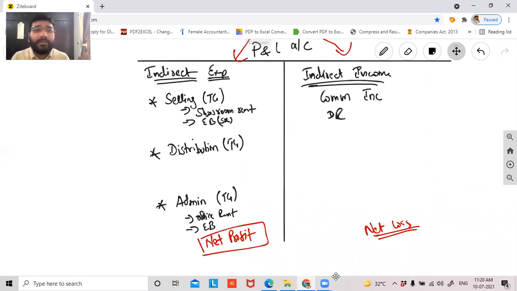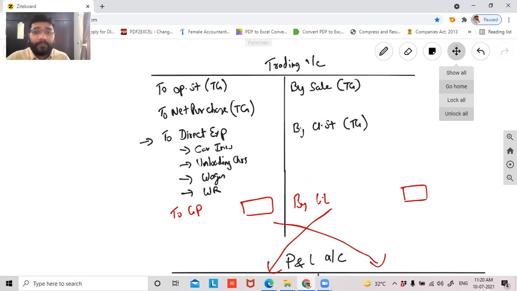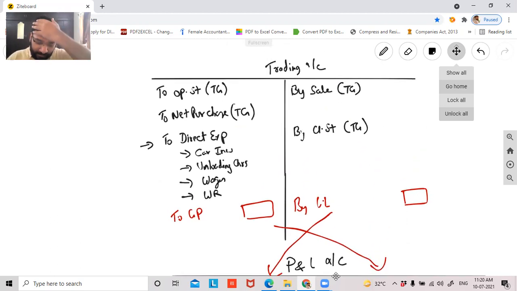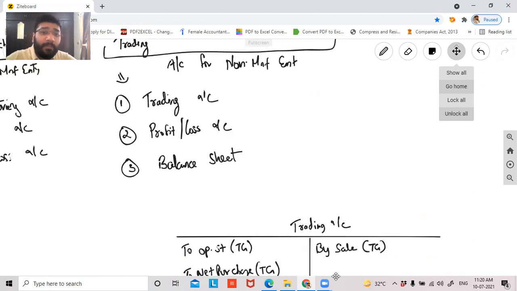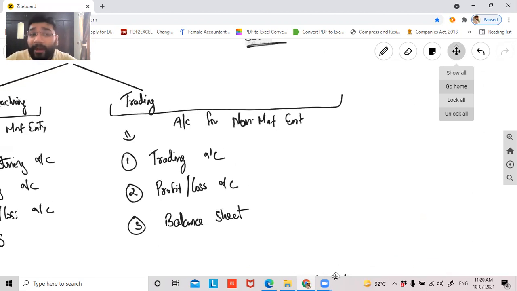Guys, are you all clear that for a non-manufacturing entity, what are all the various categories of expenses that are being recorded in the trading account and P&L account? Clear or not clear? Tell me, guys, clear or not clear? Clear, sir. This is about those entities which are non-manufacturing in nature.